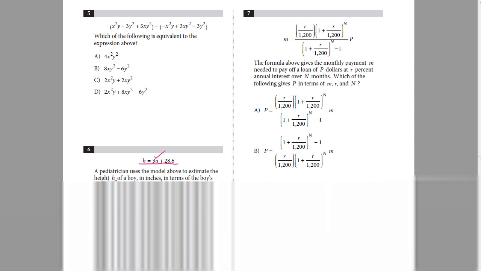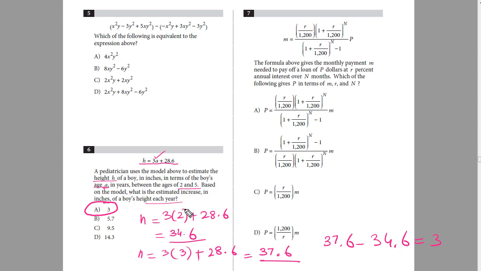Okay, so the thing is, I put 2 years and found the height for the boy of 2 years old. Then I put age equal to 3 years and found the height, and then I took their difference and got the increase in height in 1 year. You can also put 3 over here, 4 over here, or you can also put 4 over here and 5 over here. You'll put the consecutive ages, and then for the answer you will take their difference. That will give you the increase in the height per year. So this is done for question number 6.